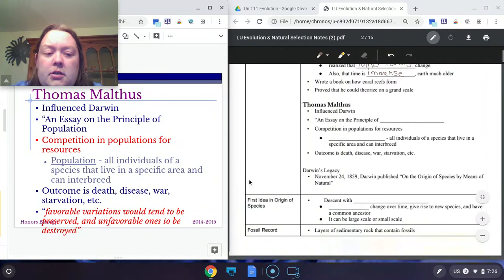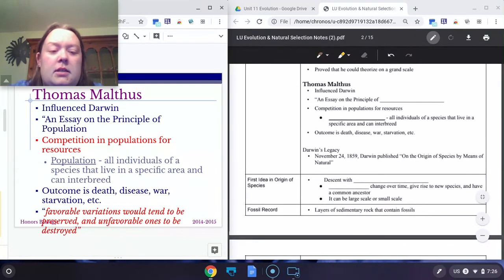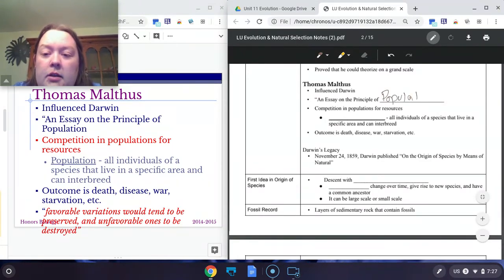And Thomas Malthus wrote an essay on the principle of populations. So he looked at populations specifically. This was helpful for Darwin because Darwin was looking at populations of finches. So he said that competition in population happens for resources. So within a population, organisms are going to compete for resources.